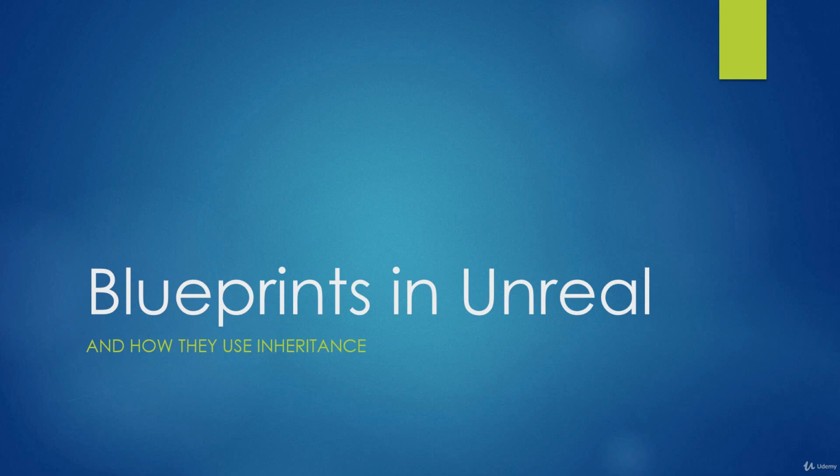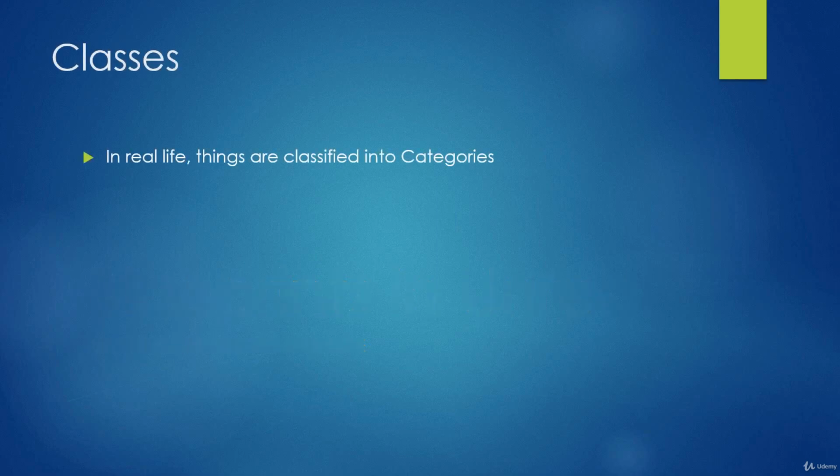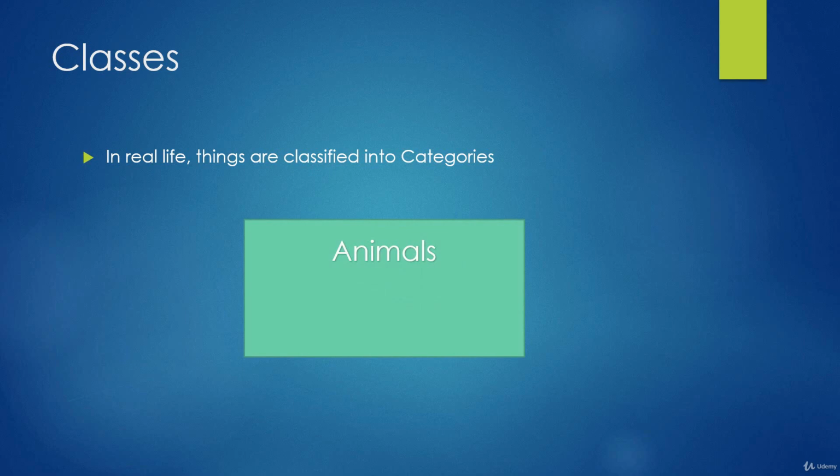So to understand the concept of inheritance, we first need to understand the concept of classes. Now, in game development, when we say the word class, we're really meaning it to be a concept of classifying things into categories. And we can make an analogy by taking a look at things in real life and how they are classified into different categories. For example, we can look at the animal kingdom.